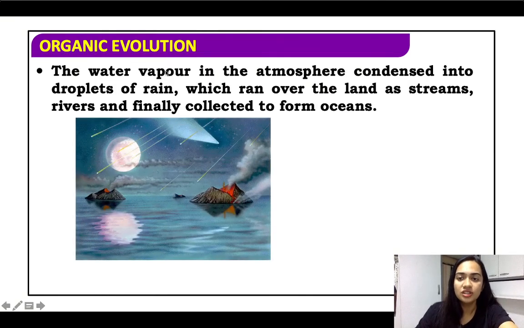So the water vapor in the atmosphere, all right, started condensing, getting condensed into rain.